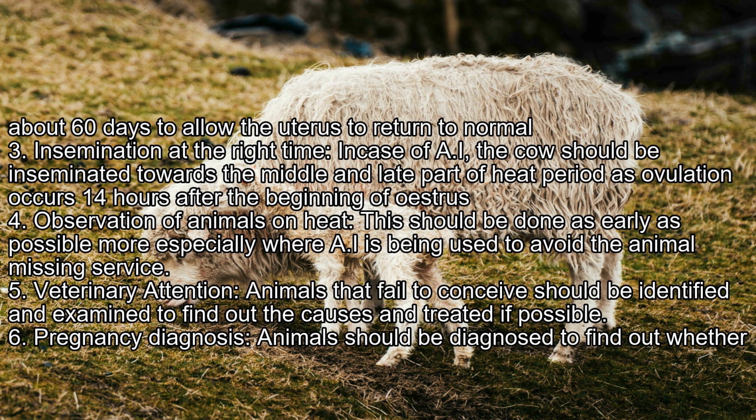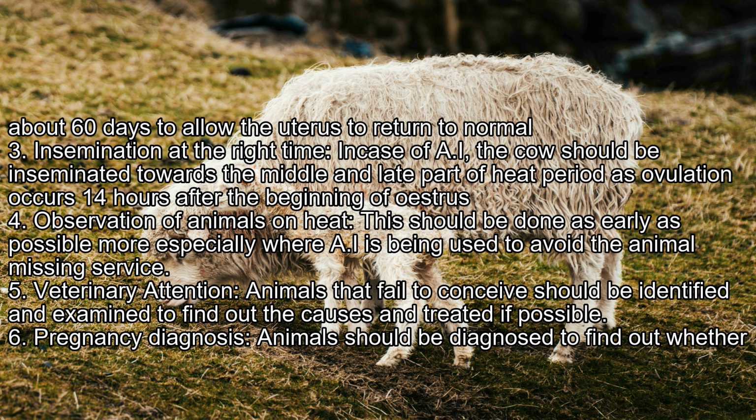In case of a cow in heat, the cow should be inseminated towards the middle and late part of the heat period, as ovulation occurs 14 hours after the beginning of estrus. 4. Observation of animals on heat. This should be done as early as possible, more especially where AI is being used, to avoid the animal missing service. 5. Veterinary attention. Animals that fail to conceive should be identified and examined to find out the causes and treated if possible.